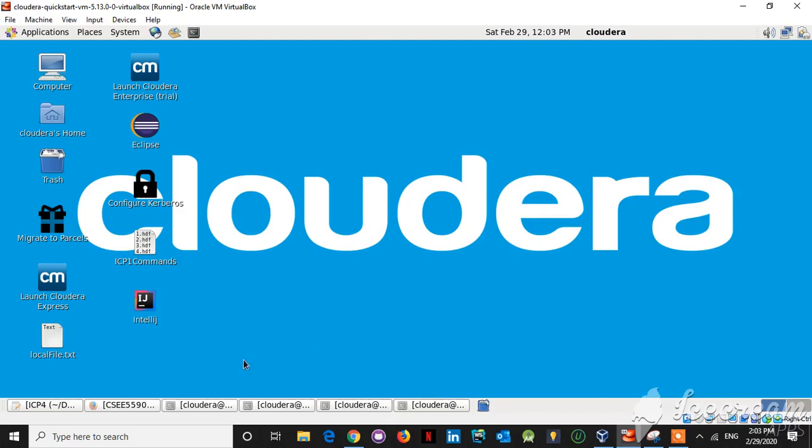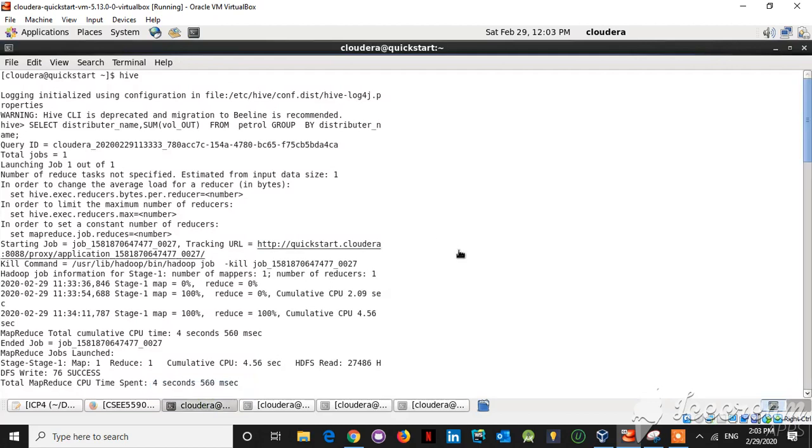ICP4, we have loaded the data into the Hive and ran the queries on the Hive data. Let us go through the ICP4. For task 1, we have loaded the petrol data and implemented different queries on the petrol data.